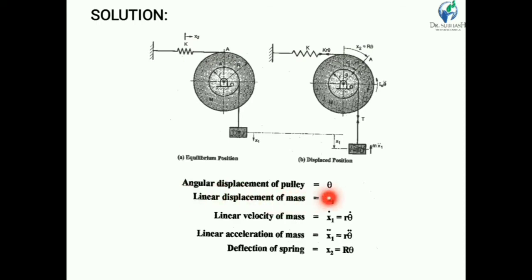So angular displacement of the pulley is theta, linear displacement of the mass is x1, and linear velocity of the mass is x1 dot. We know that x1 is equal to small r into theta, because the smaller pulley has angular rotation theta due to the small mass. So x1 dot is equal to r theta dot, and x1 is equal to r theta. So linear acceleration of the mass, x1 double dot, is equal to r into theta double dot. Now the deflection of the spring, x2, is equal to capital R into theta.